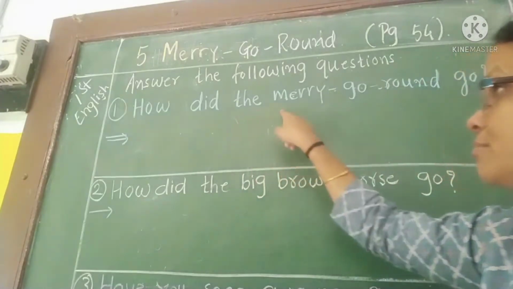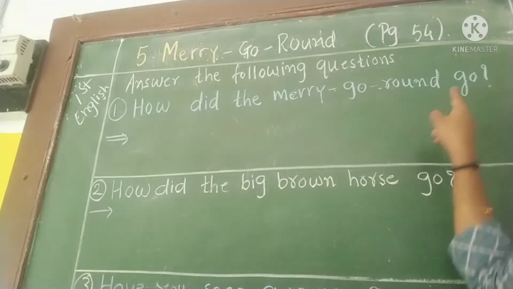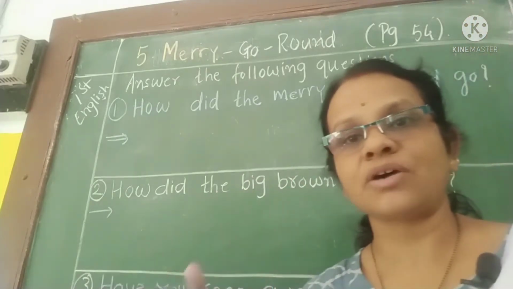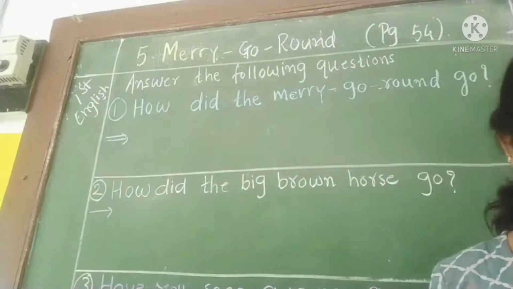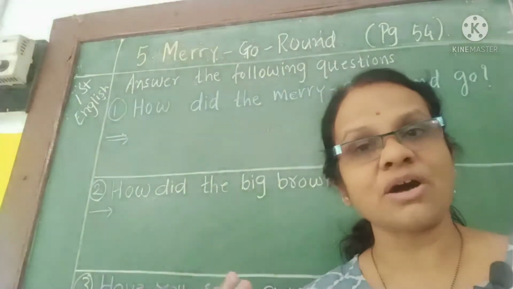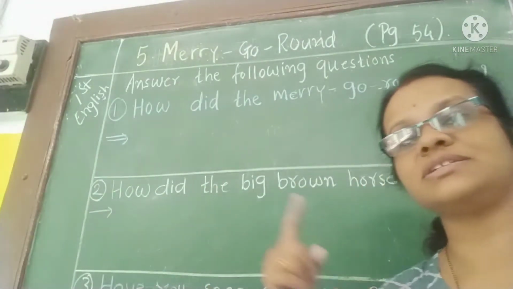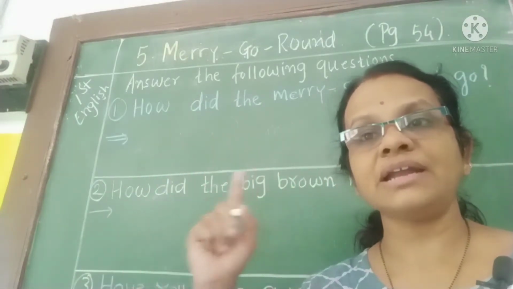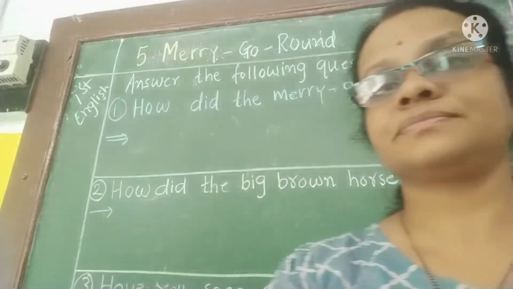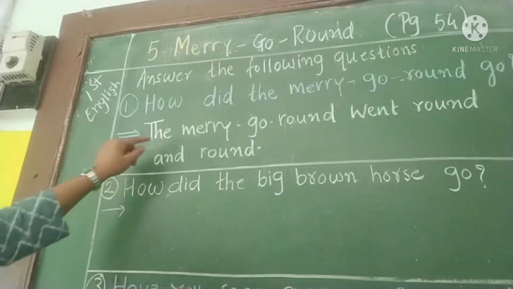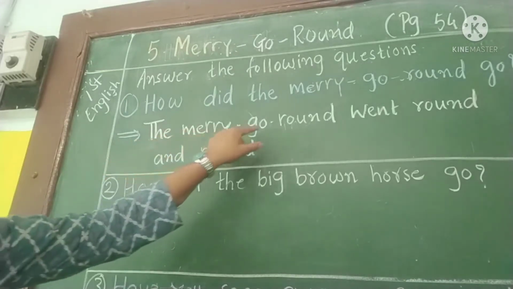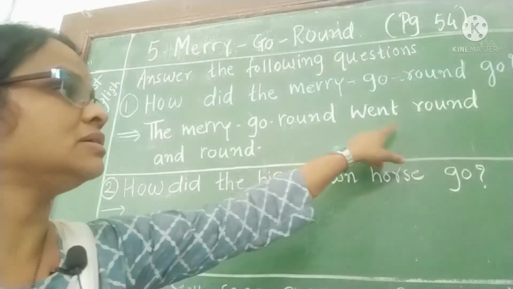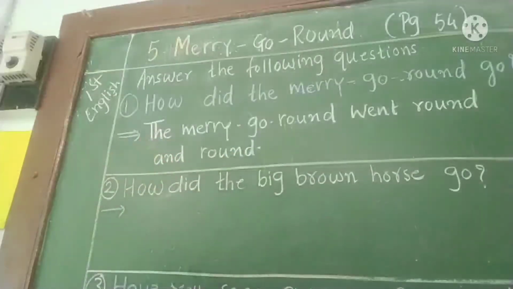How did the merry-go-round go? कैसे जा रहा था merry-go-round? So the merry-go-round went round and round. We have seen, na? What the girl said? I climbed up on the merry-go-round and it went round and round, round and round. Right? तो वो merry-go-round कैसे जा रहा था? Round and round. So let's write here. I have written the merry-go-round went. Go का past tense क्या हुआ? Went round and round. So this is the first question.